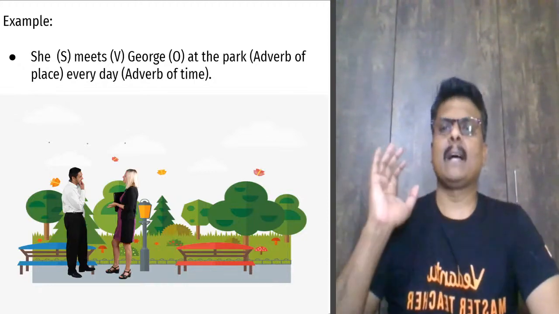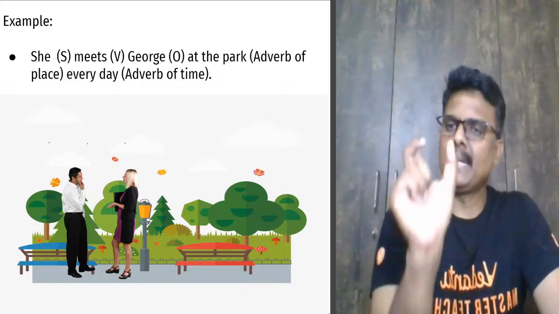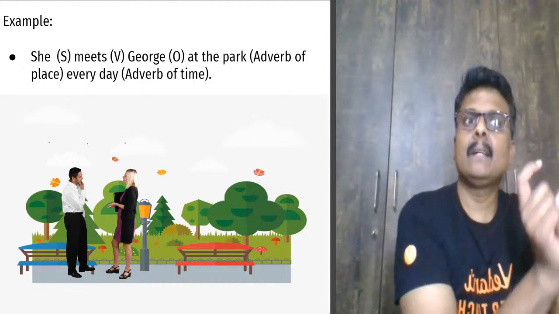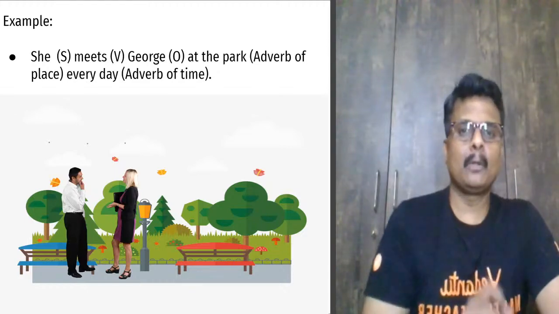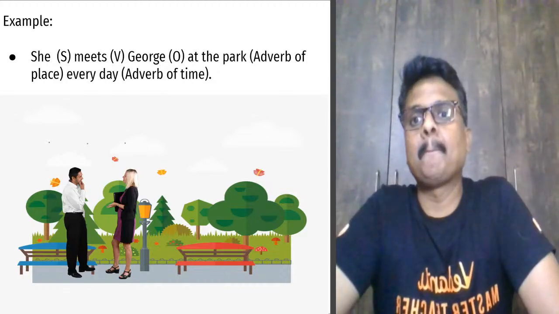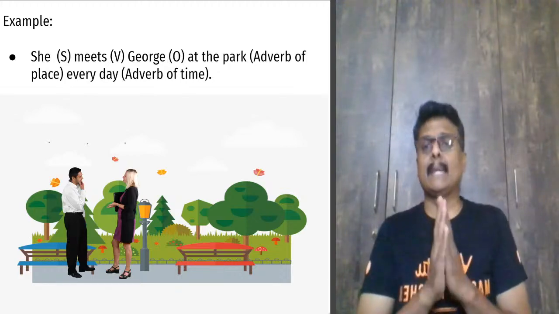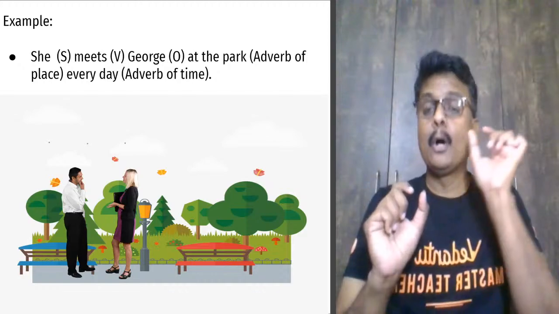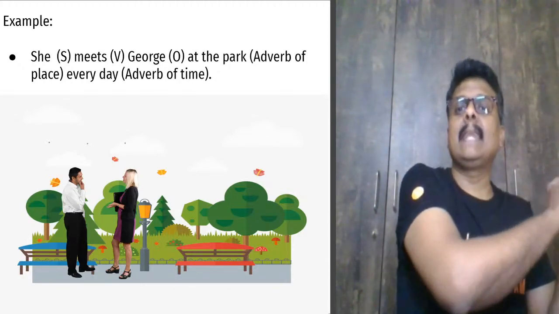Look at another beautiful example. She meets George at the park every day. Subject, she. Meets is the verb. George is the object. At the park is the adverb of place, because we are speaking about the place. Every day is the adverb of time. This is the standard order whenever there is a complex sentence involving subject, verb, object, followed by adverb of place and time. Time comes at the last.